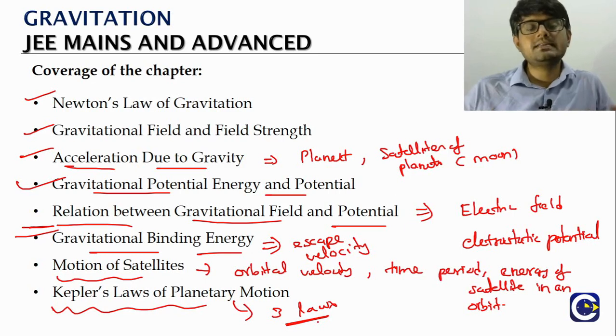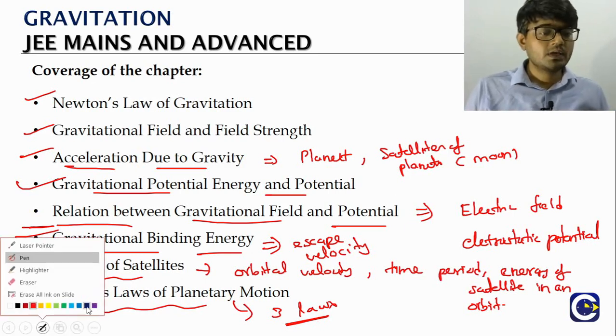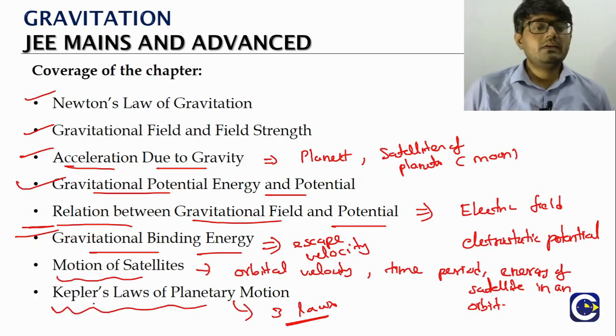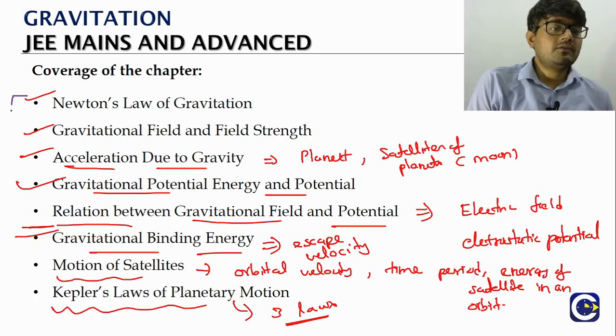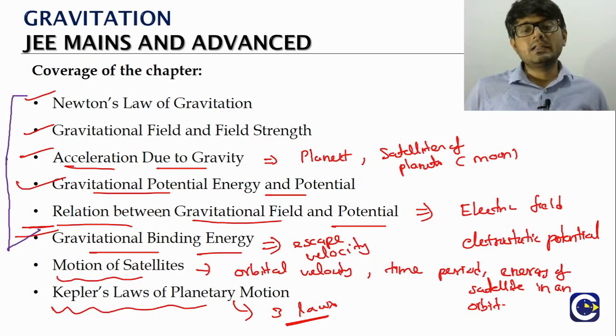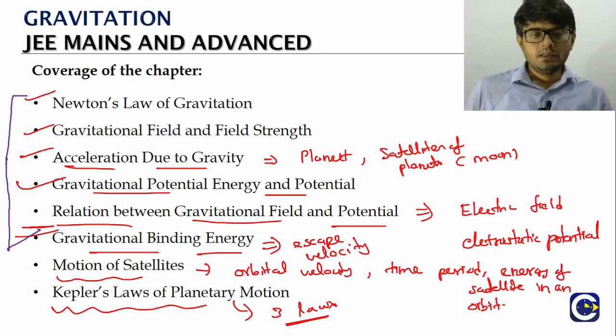So what we'll do in part 1, because we said in the beginning itself, right, this is part 1, is try to cover from Newton's law of gravitation up to the relation between gravitational field and potential. So we'll talk about Newton's law of gravitation, then we'll learn about the idea of gravitational field and field strength, then the acceleration due to gravity concept, then gravitational potential energy and potential.